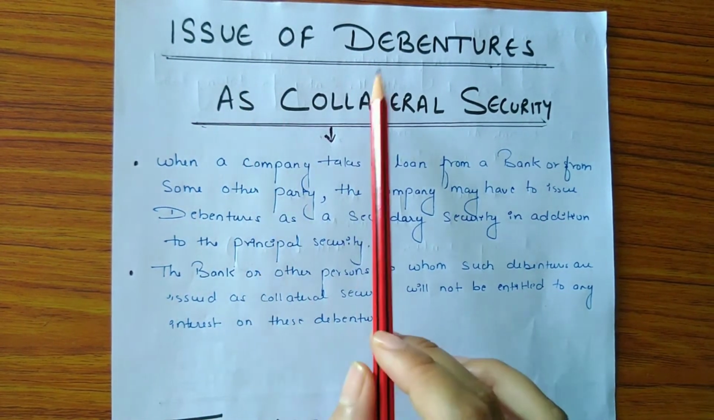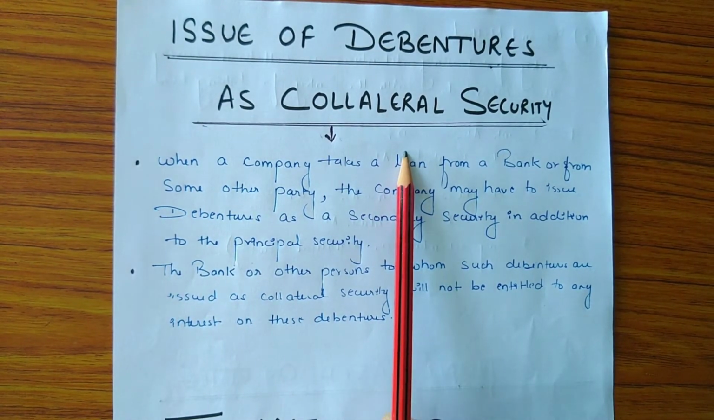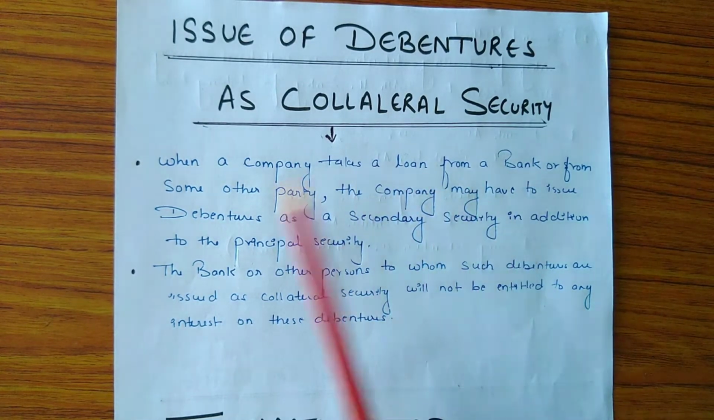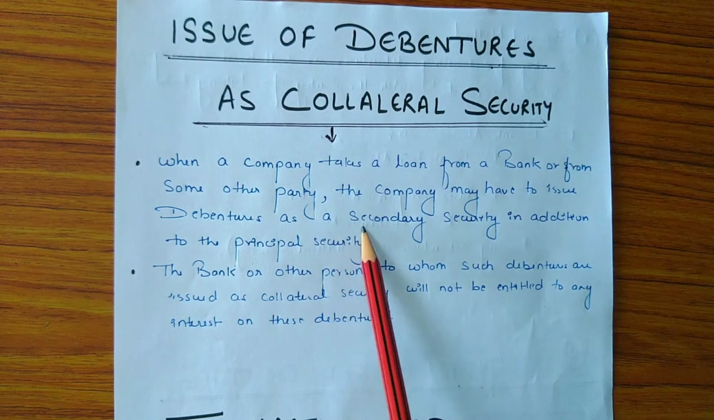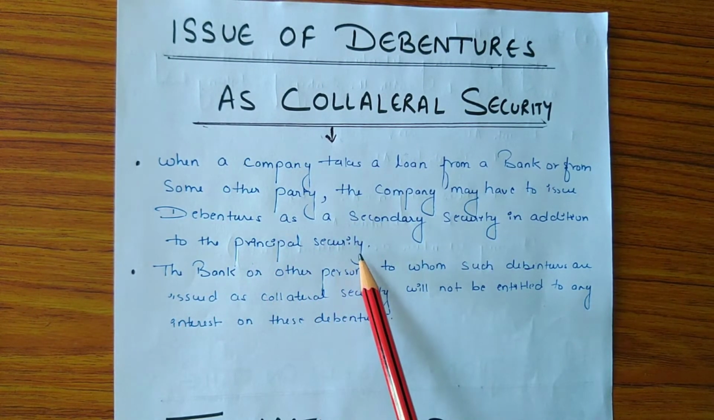Now here is the next topic which we will discuss in this session, and the topic is issue of debentures as collateral security. So collateral security means when a company takes a loan from the bank or from some other party, the company may have to issue the debenture as secondary security in addition to the principal security.